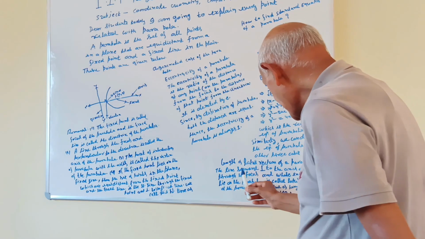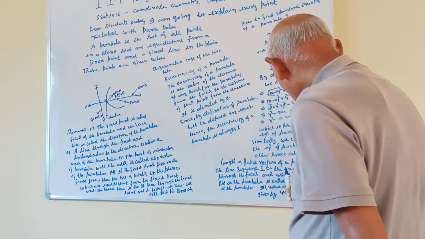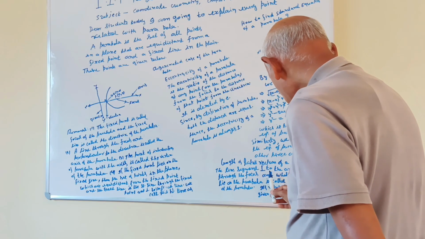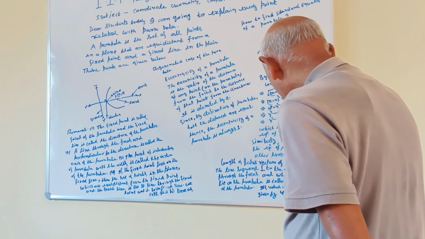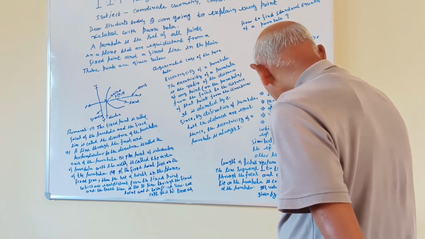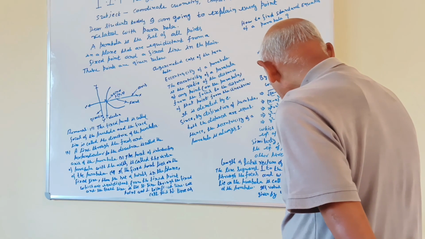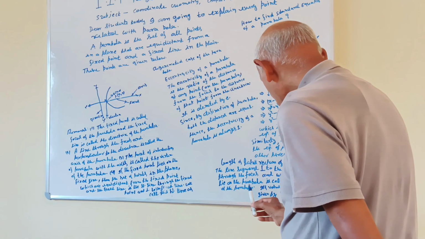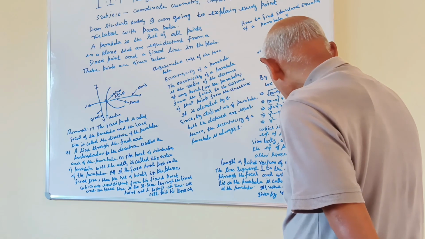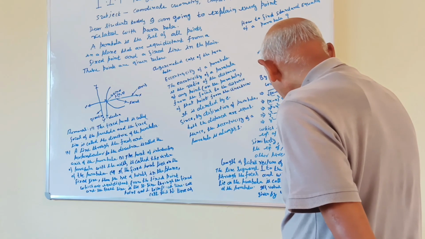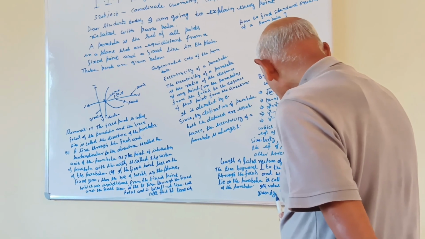Length of latus rectum of a parabola. The line segment perpendicular to the axis of the parabola through the focus and whose endpoints lie on the parabola is called the latus rectum. Its length is given by 4a.